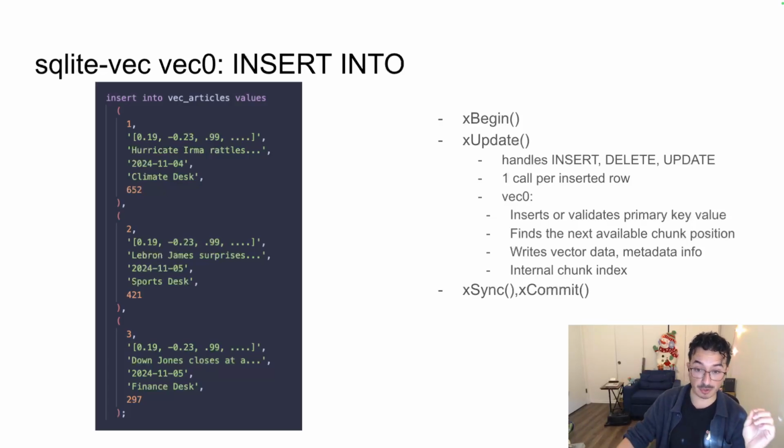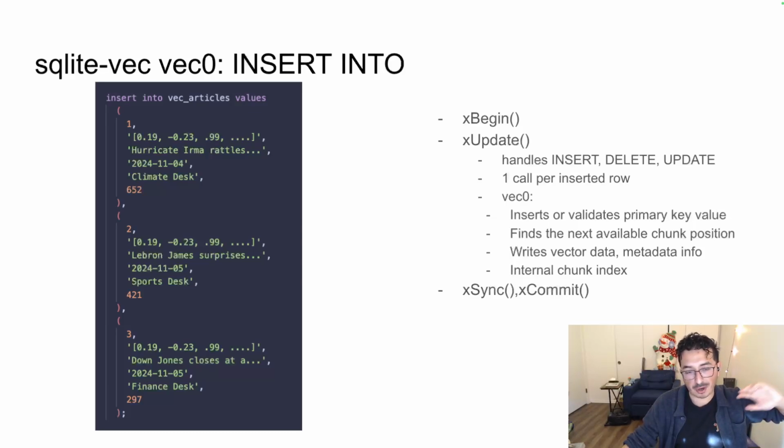And then SQLite will take that. And once the transaction is complete, it will call xSync and xCommit. You could use these as transactional hooks. For example, if you had a virtual table that will proxy the data into a Postgres table, right? So you insert data into your virtual table, and you on your own hand will take that data and enter it into a Postgres table. You could use xSync and xCommit as a transactional thing, right?